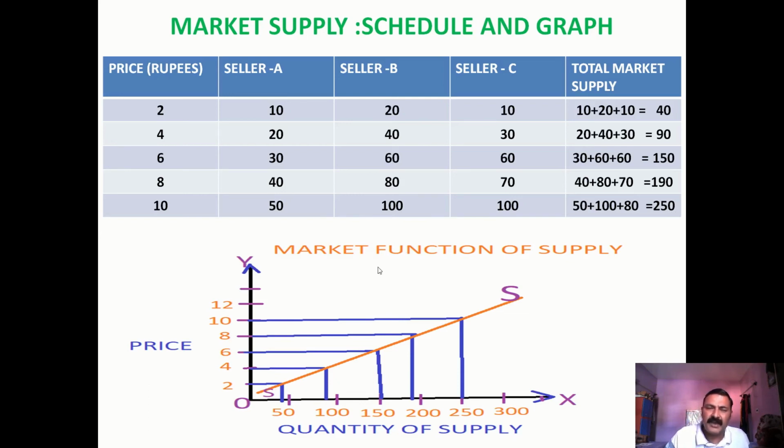Now we are just showing these prices and this total market supply, that means 40, 90, 150, 190, 250, in a graph. We are explaining the function of market supply by a graph, such as here the price on the y-axis we are showing prices 2, 4, 6, 8, 10, 12, and here on this x-axis we are showing the quantity of supply, that is maximum up to 250, and when we match them it makes the market supply.